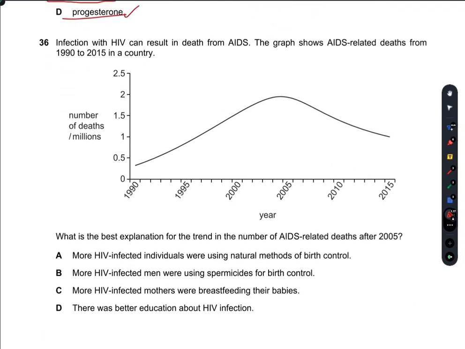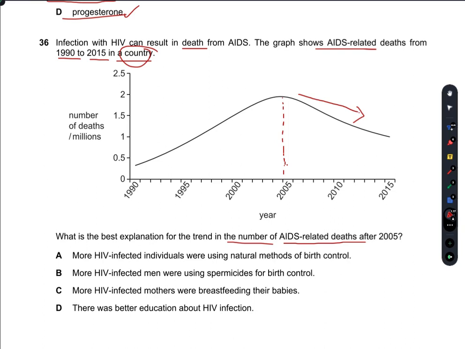Infection with HIV can result in death from AIDS. The graph shows AIDS-related deaths from 1990 to 2015 in a country. This can be any specific country. What is the best explanation for the trend in the number of AIDS-related deaths after 2005? After 2005, we can see that the rate of deaths by HIV has started to decrease. What does this mean? That there is now lower transmission of HIV.